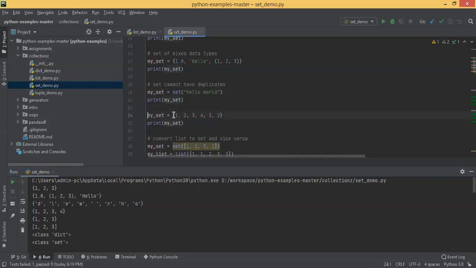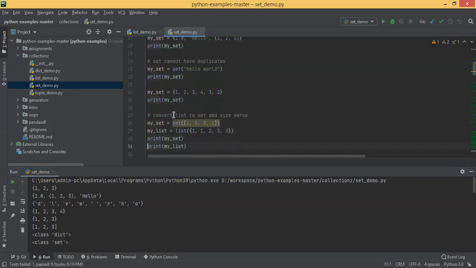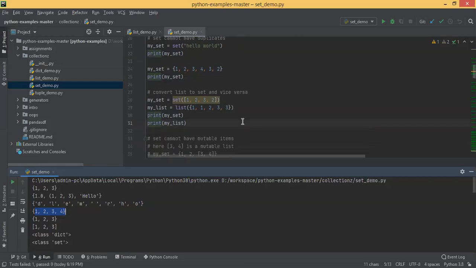Here we are again creating a set of 1, 2, 3, 4, 3, 2, and we are printing it. You can see even though you pass the same elements multiple times, it's all deduped. The elements are deduplicated. So that is how you convert a list to a set and vice versa. You just call the set function and pass the list of 1, 2, 3, 2, so it's creating 1, 2, 3.